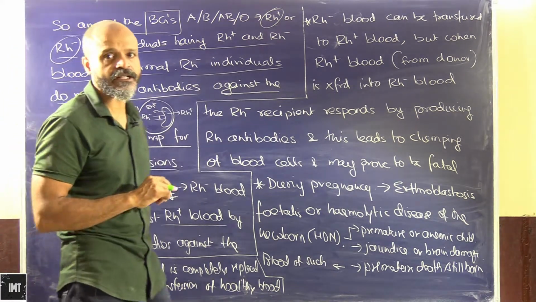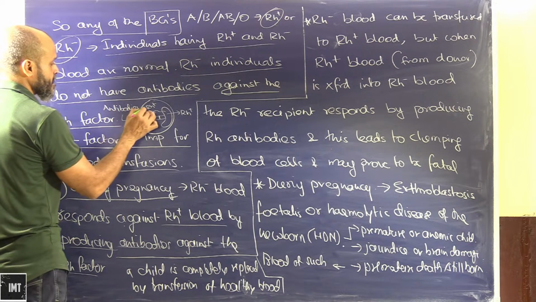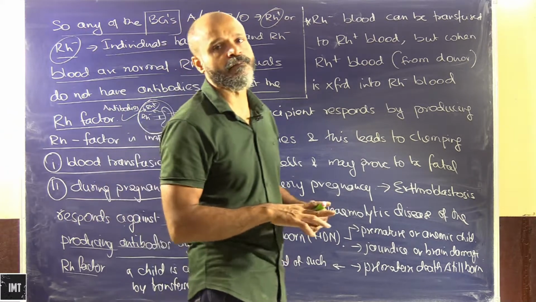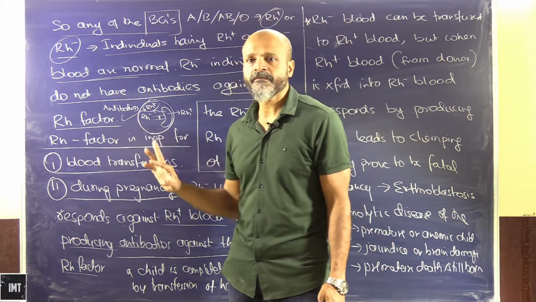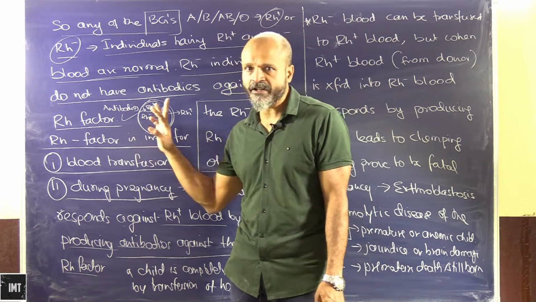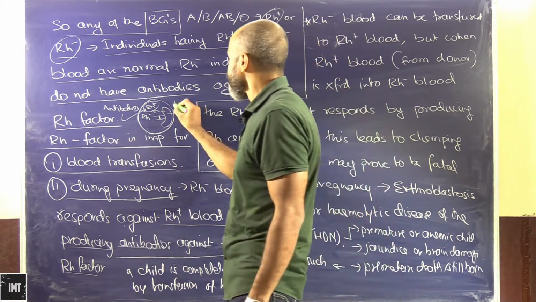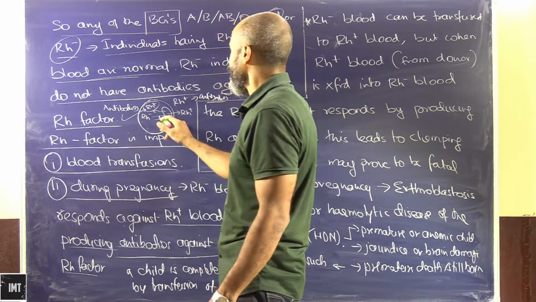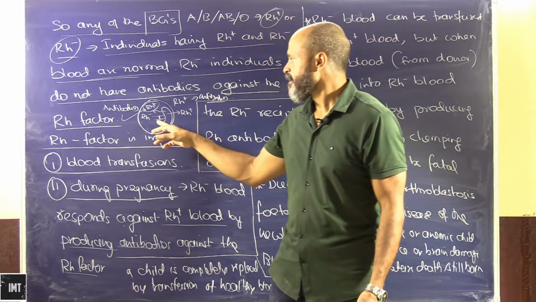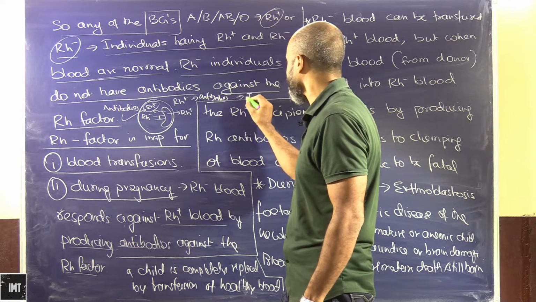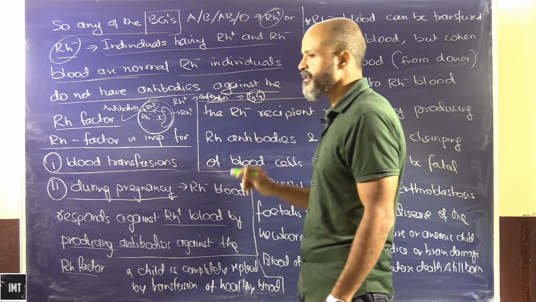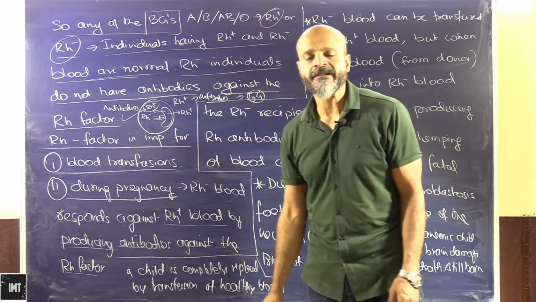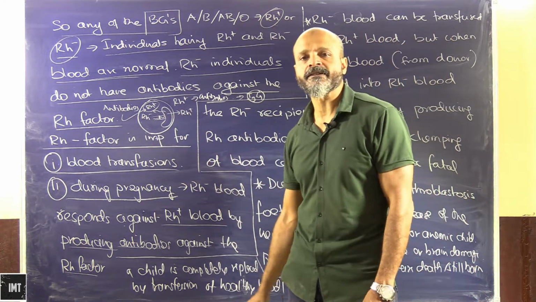The antibodies which are generated are against the RH factor. So anti-RH antibodies are generated. The mother's blood is not getting converted to RH plus, but antibodies against RH have been generated. These antibodies are of the type IgG. So the second time a child comes in, they will be able to pass through the placental barrier.